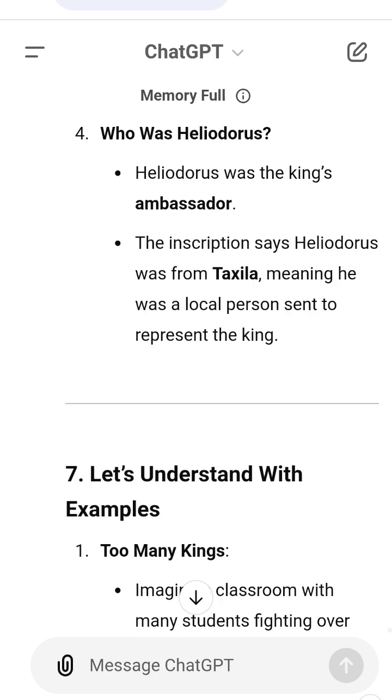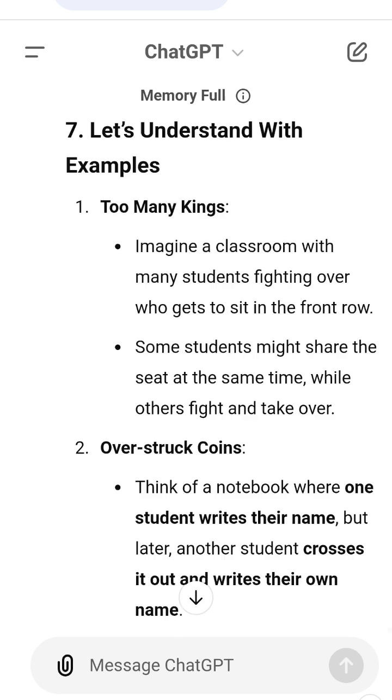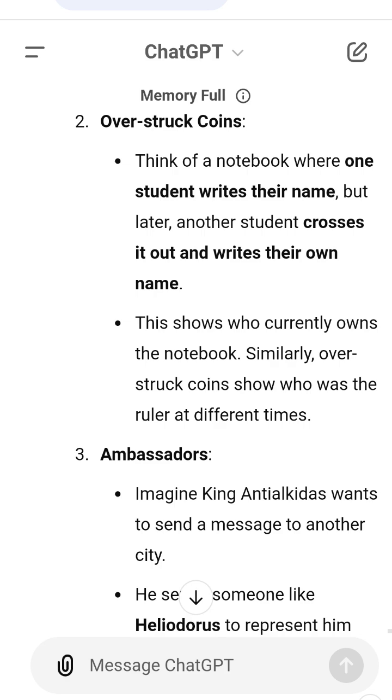3. Mysteries still unsolved. Historians are still trying to figure out the exact order of the kings, how much land each king ruled, and what the symbols and inscriptions on the coins mean.